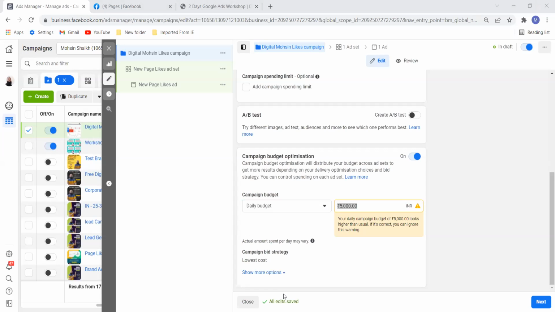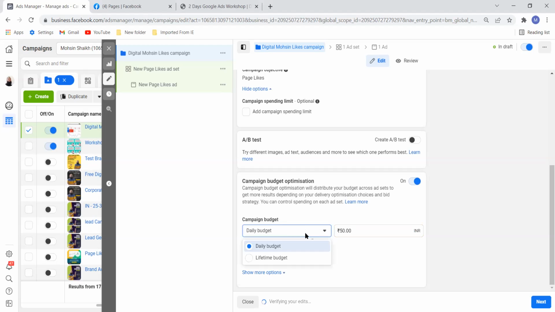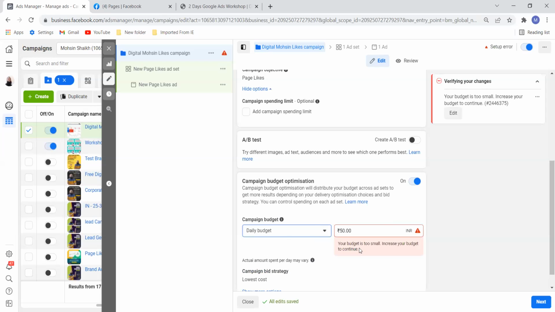Okay, no, we cannot do 50 rupees here in Facebook. $1 is the minimum amount. For example, if I enter 50 rupees, let me show you. Okay, 50 rupees, it will not go. Daily budget 15 rupees, it will not work. See this, your budget is too small, increase your budget to continue. So yeah, we can take $1.